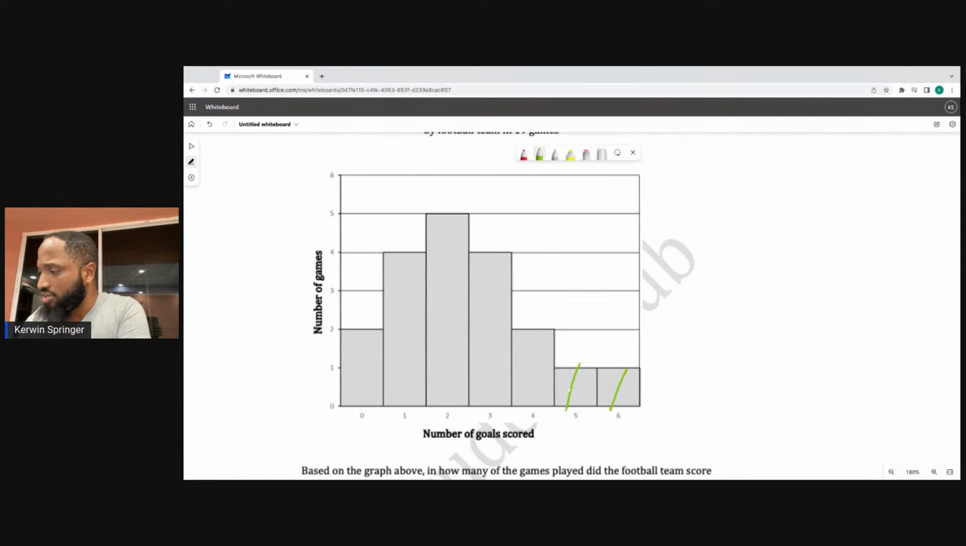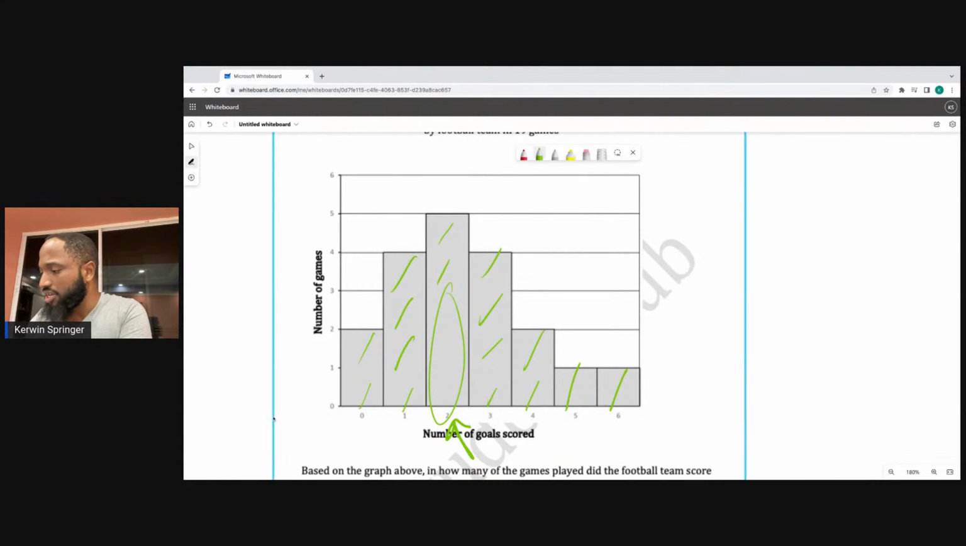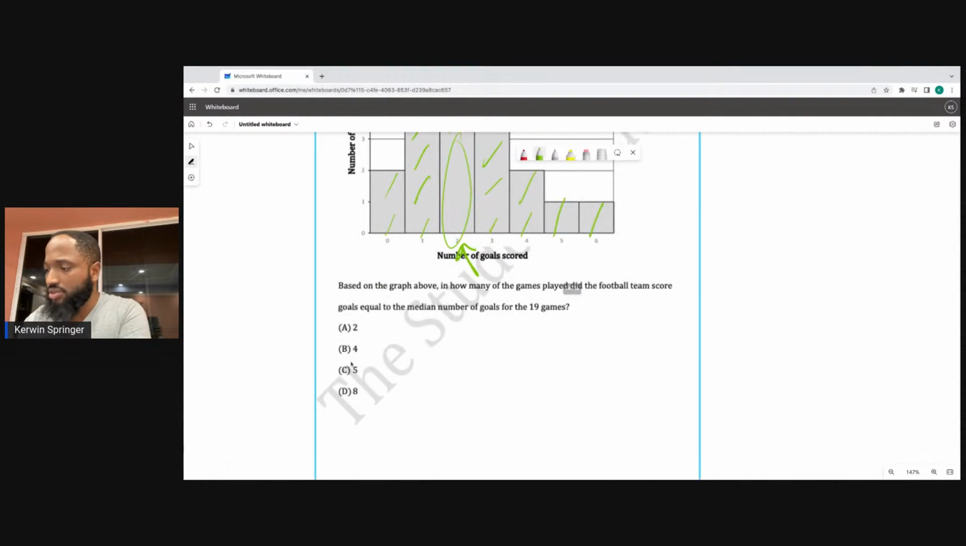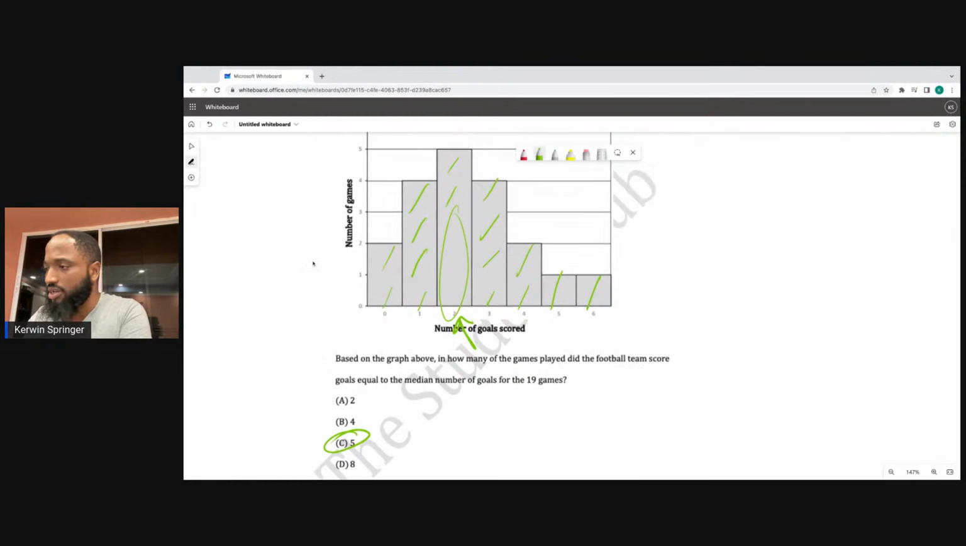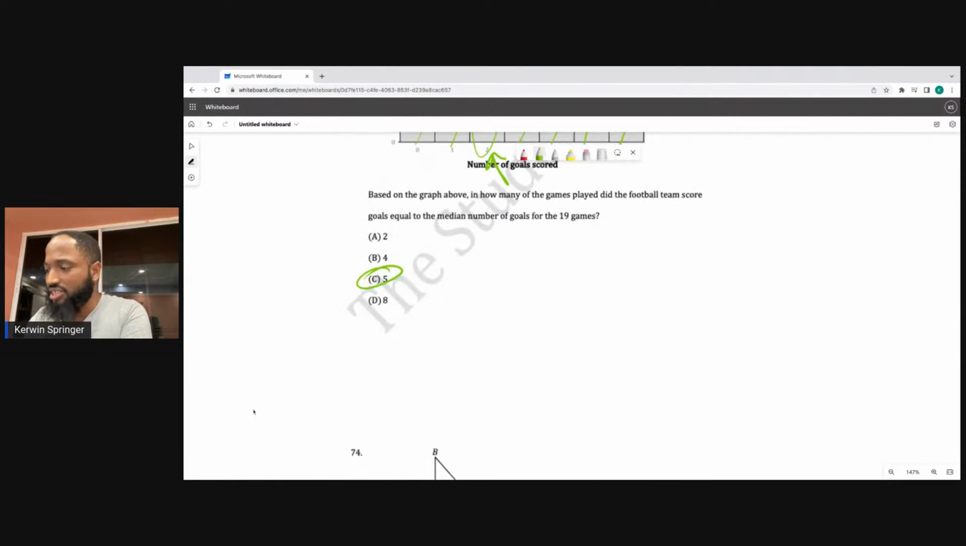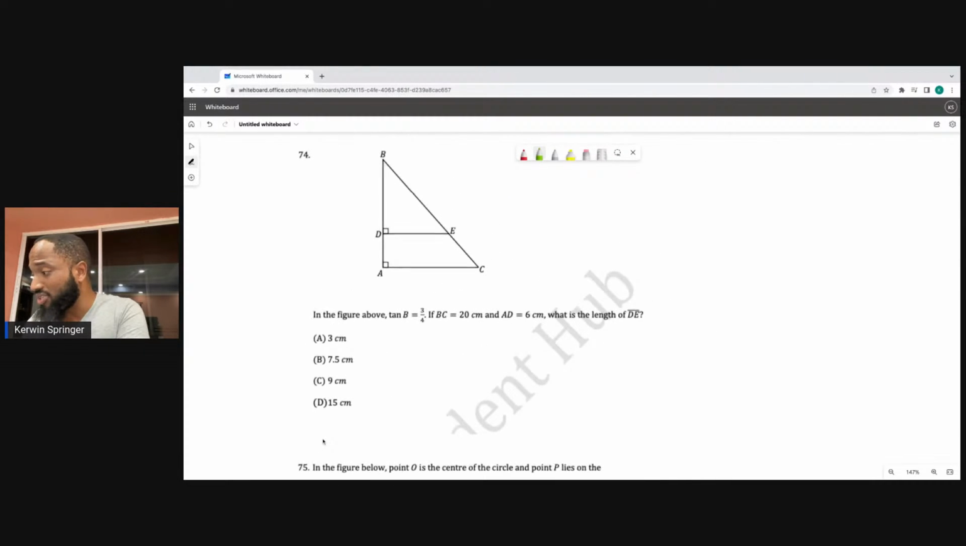So 1, 1, 2, 4. You're getting down to the median now. 5, 6, 5, 6. 1, 2, 1, 2. The median is 2. So the median number of goals scored is 2. And how many games did they score 2 goals? 5 games. Simple, right? So that was number 73. See, these statistics parts are not that bad. All right, so they're going into some tricks here.